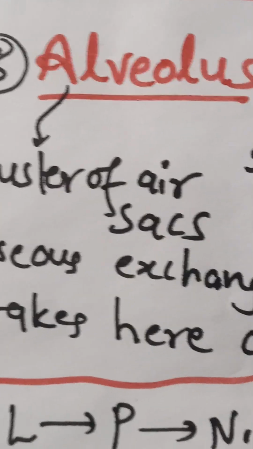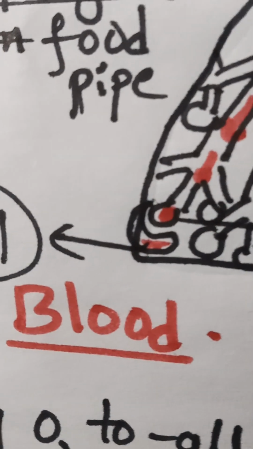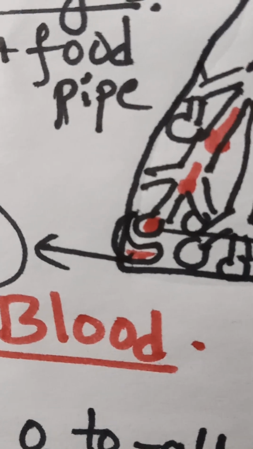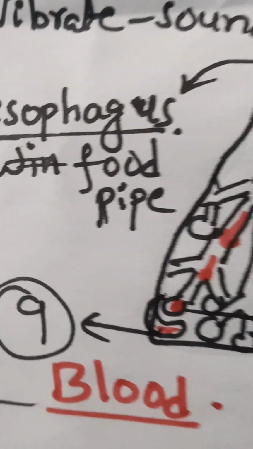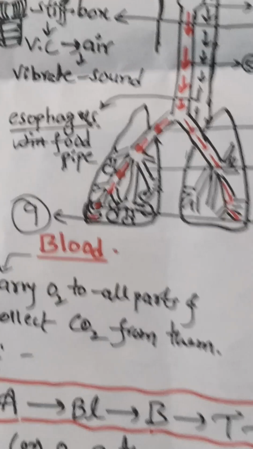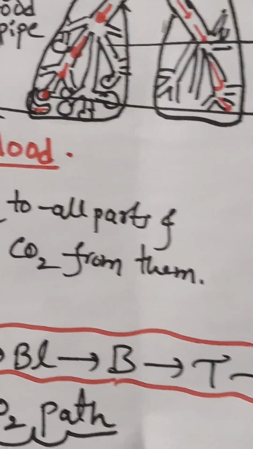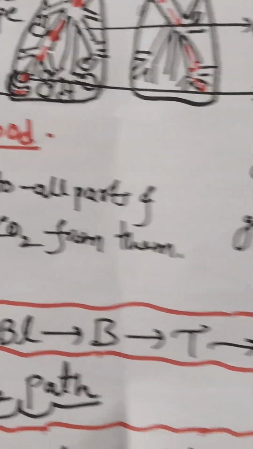Here gaseous exchange takes place. From the alveolus, the oxygen enters into the blood. From the blood, the carbon dioxide enters into the alveolus. So this is the air path in our body. The blood carries the oxygen to all parts and collects carbon dioxide from them.